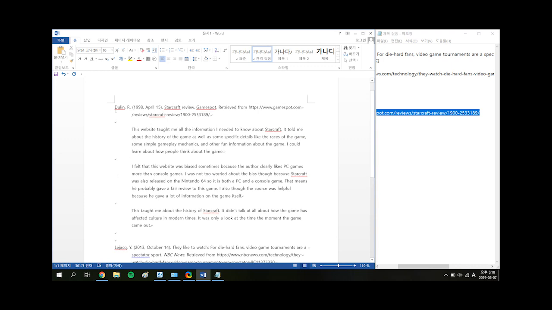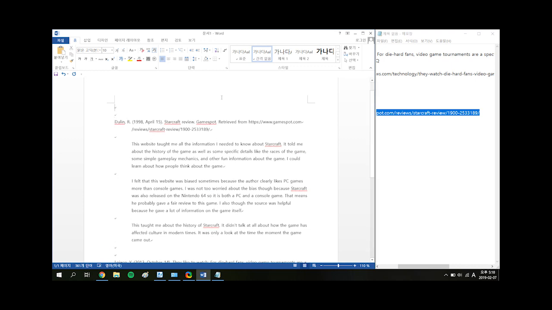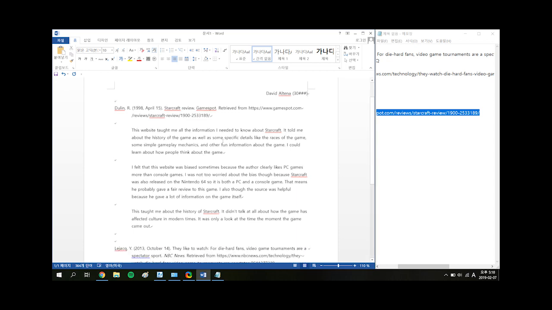There's one last thing you need. Hit to the right and put your name on the paper just like this. That's all I need. Nice and simple. And there you go.